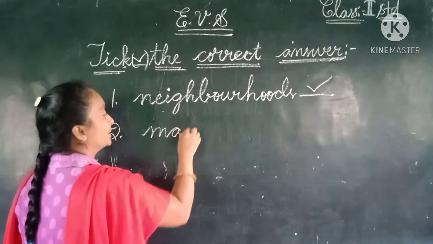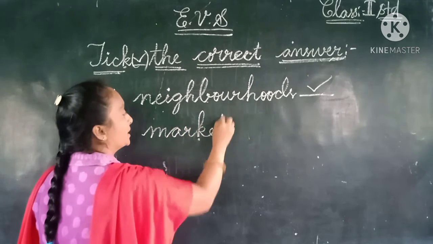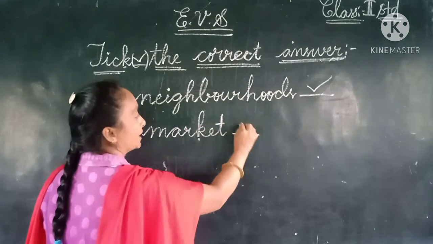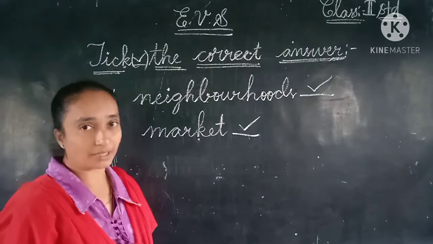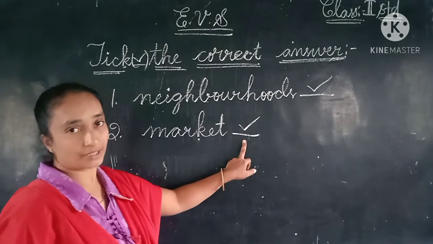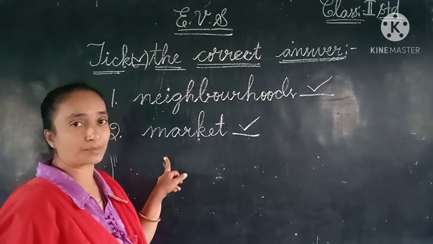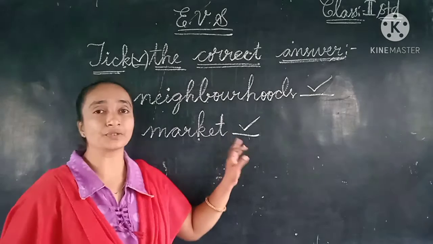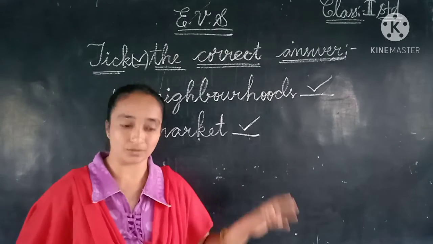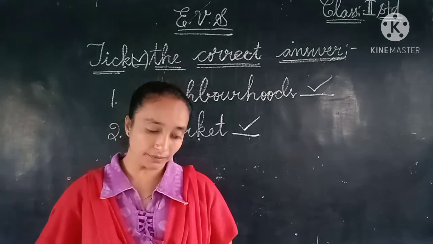The second one, market, M-A-R-K-E-T, market, and here we have the blank. There we can do the tick mark, in front of this. You don't need to write these, children. Here they have already given options for you. So just in front of it we have to do the tick mark. That's it.